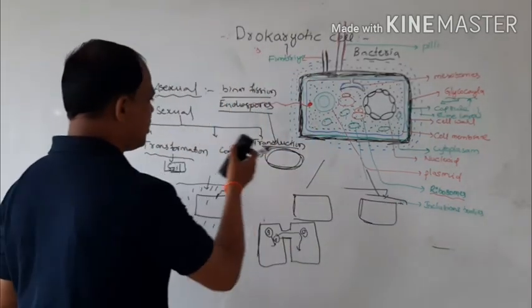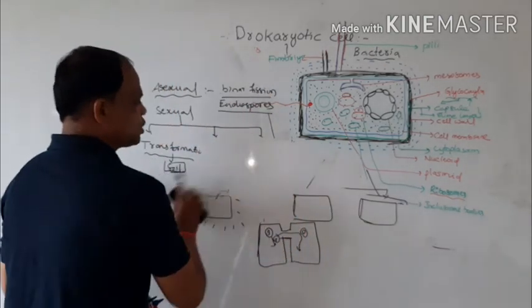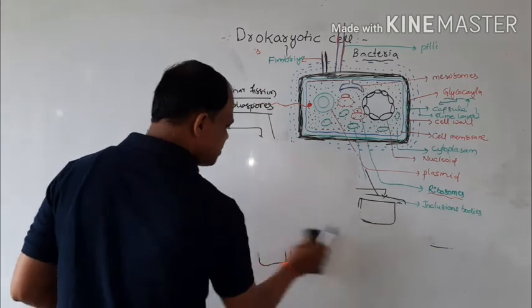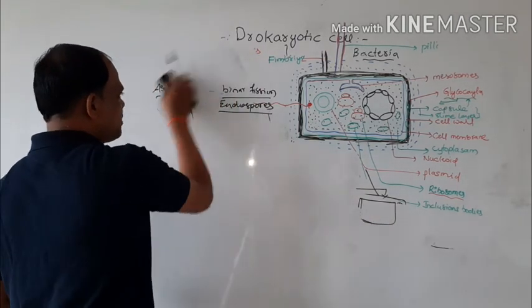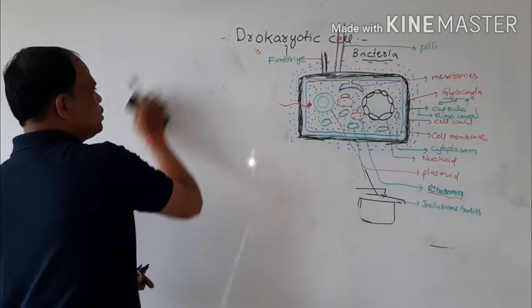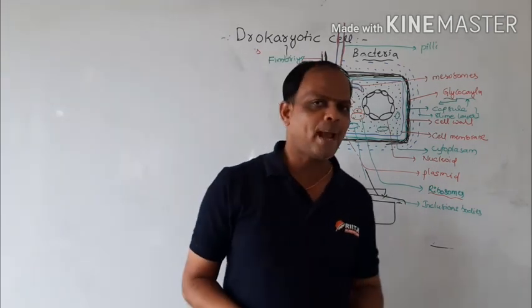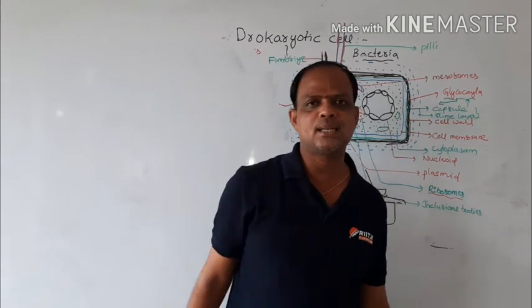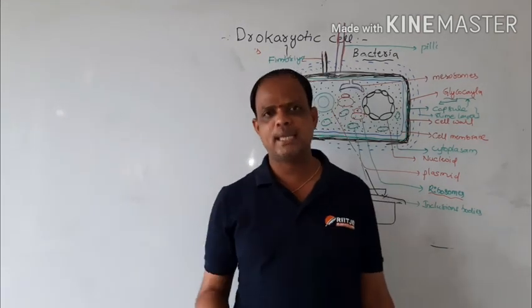So this is the reproduction process, and next is economic importance. Several types of bacteria are useful, and several types are very harmful to plants and human beings. Useful bacteria are used in industry, agriculture, medicines, biomining and biosensors.